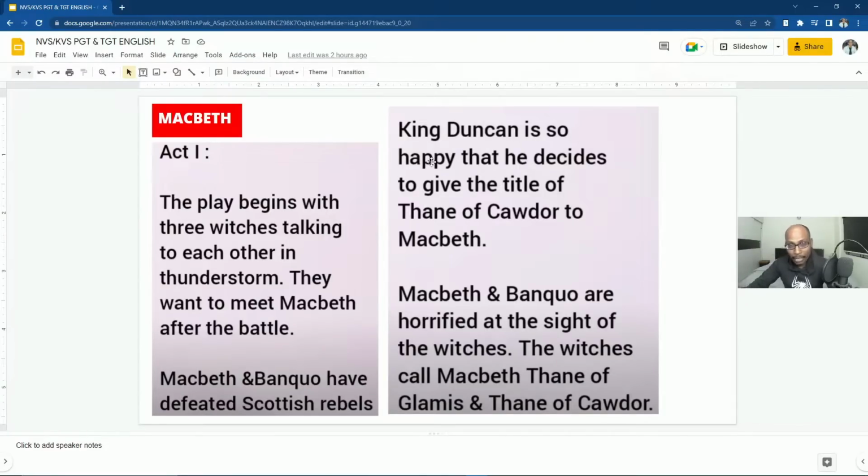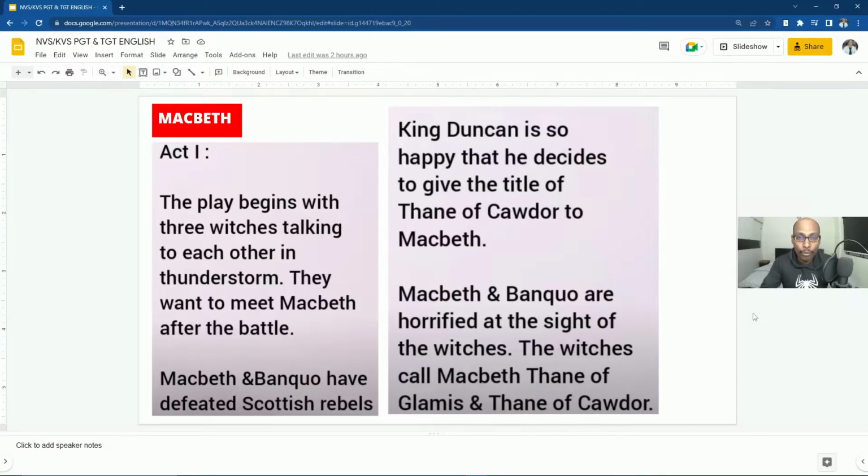So then when the news reached King Duncan that Macbeth and Banquo had defeated the Scottish rebels, he became so happy and decided to give the title of Thane of Cawdor to Macbeth. So Duncan decides to give it to him. But what happened when Banquo and Macbeth met these three witches? Macbeth and Banquo are horrified at the sight of the witches. The witches call Macbeth Thane of Glamis and Thane of Cawdor.